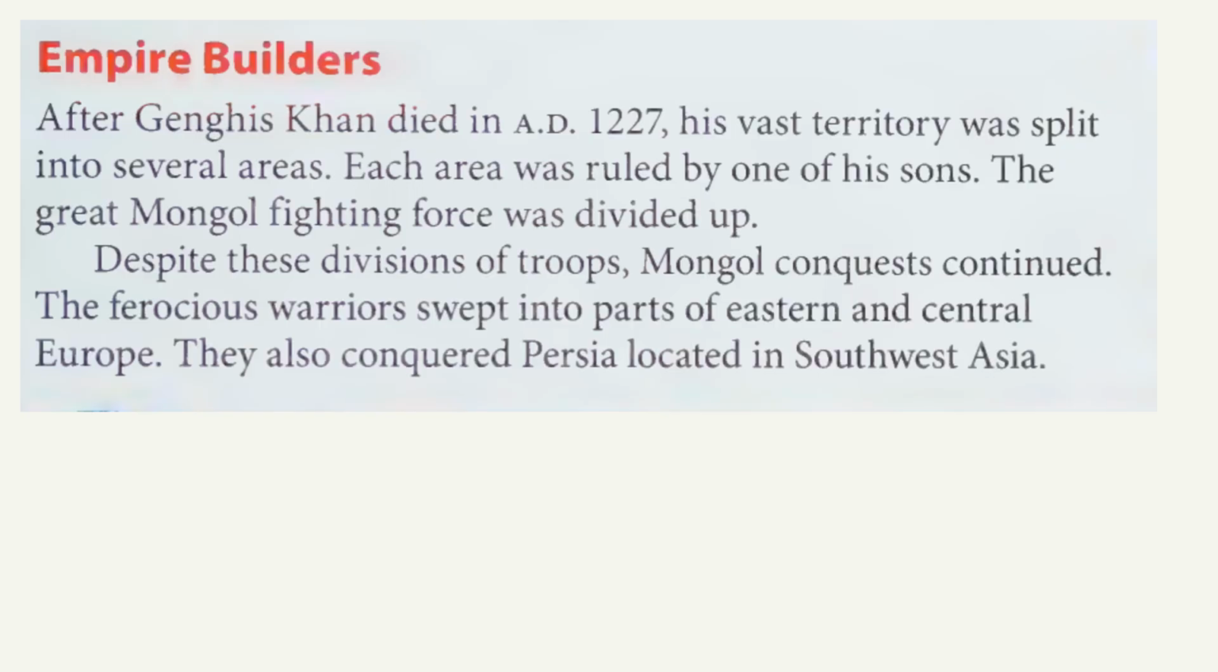Empire builders. After Genghis Khan died in AD 1227, his vast territory was split into several areas. Each area was ruled by one of his sons. The great Mongol fighting force was divided up. Despite these divisions of troops, Mongol conquests continued. The ferocious warriors swept into parts of Eastern and Central Europe. They also conquered Persia, located in Southwest Asia.